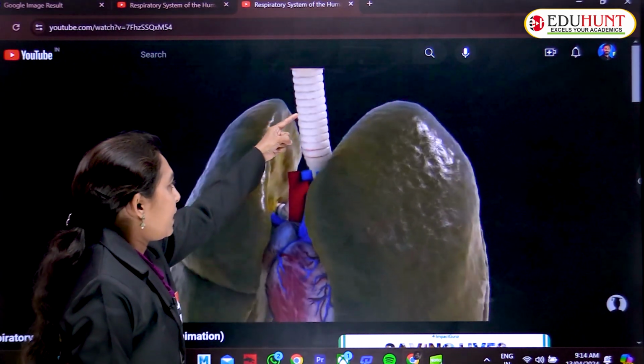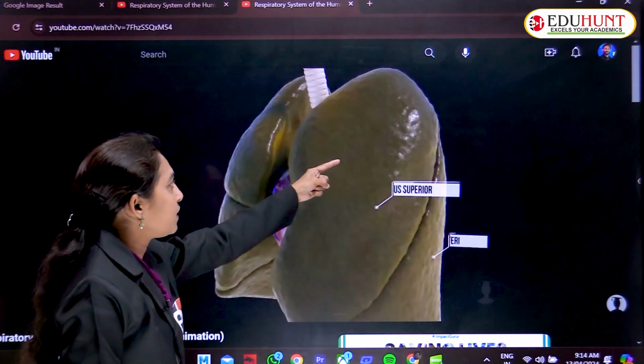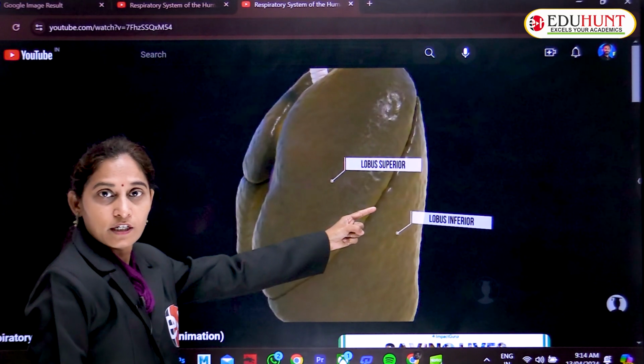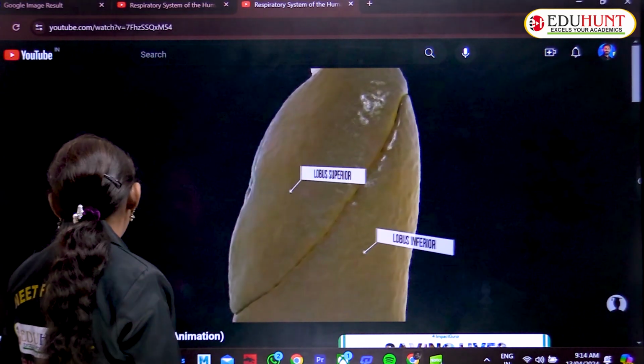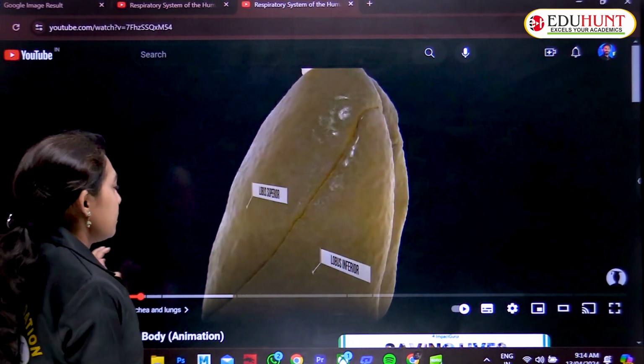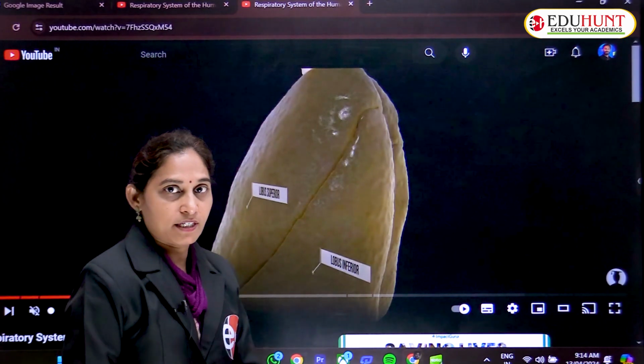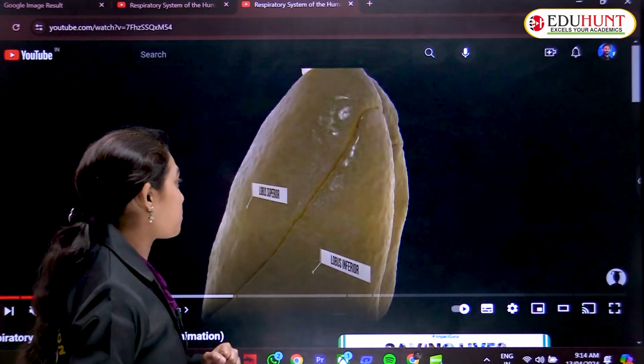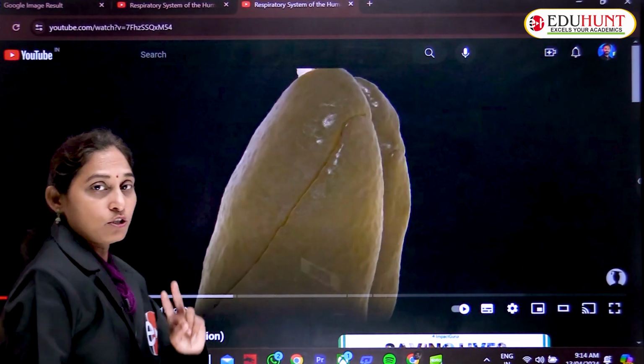The air enters through the trachea into the lungs. There are two lungs situated in the thoracic cavity, the right lung and the left lung. The right lung has 3 lobes and the left lung has 2 lobes.